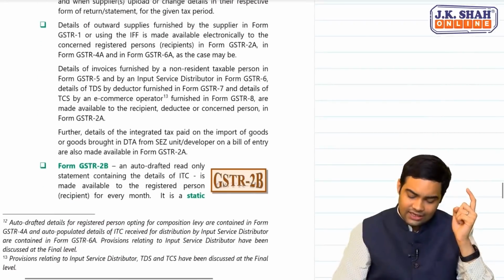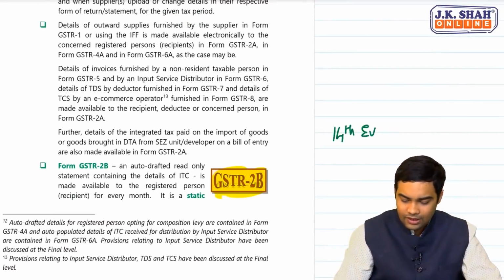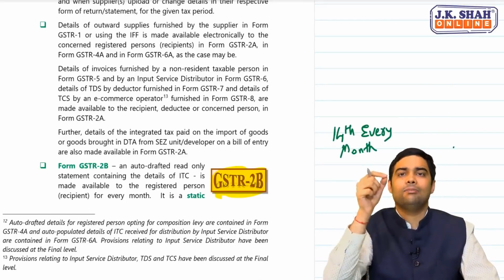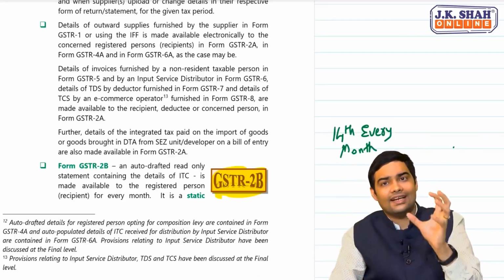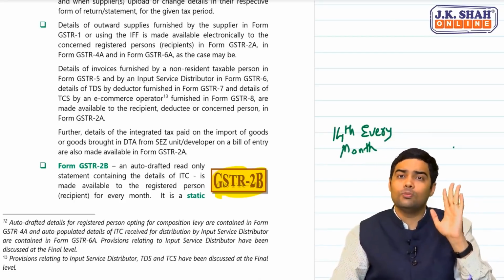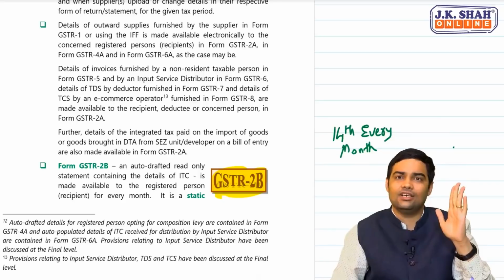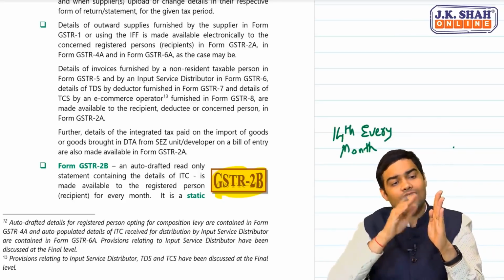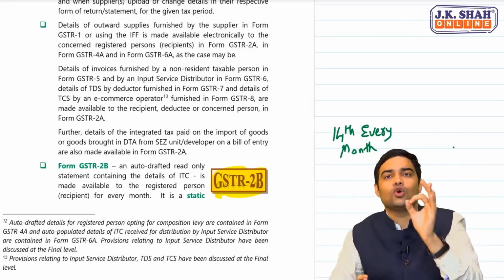Then came GSTR 2B, which gets generated on 14th of every month. Based on this GSTR 2B, you can claim input tax credit. So at present, is there a tool available where you can track which supplier has furnished the details when? The answer is yes. 2B helps you to track that information. Every 14th, you will get this GSTR 2B and you can check who all have filed till 13th. Sir, if someone files on 14th, it will come in next month's GSTR 2B. And based on this 2B, you have to claim input tax credit.